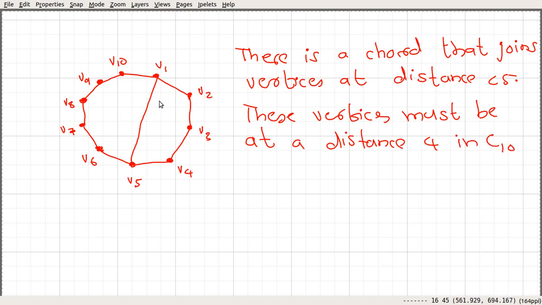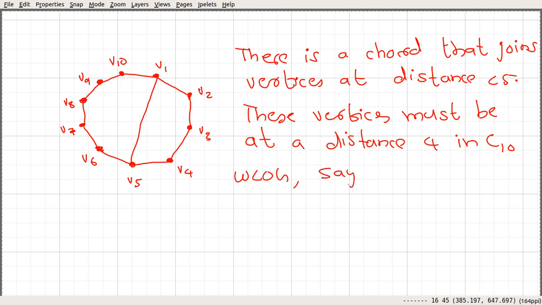So the vertices that satisfy that criterion are V1 and V5. They are at a distance of 4, or maybe V10 and V4, so 1 2 3 4, or V9 and V3, 1 2 3 4, etc. So without loss of generality, let's take this edge and see what is going to happen.